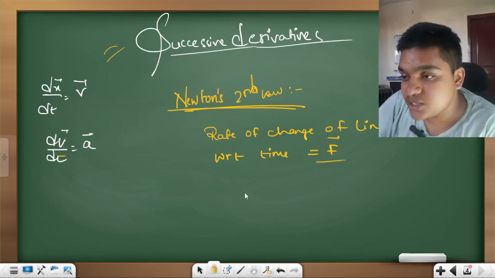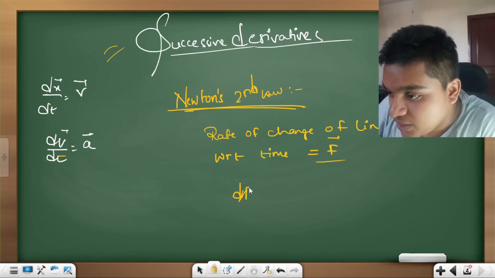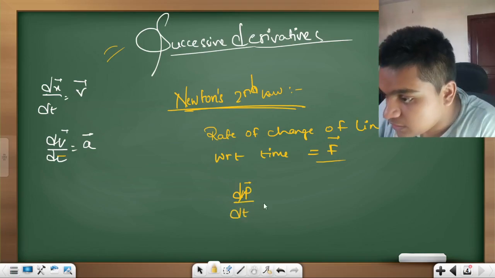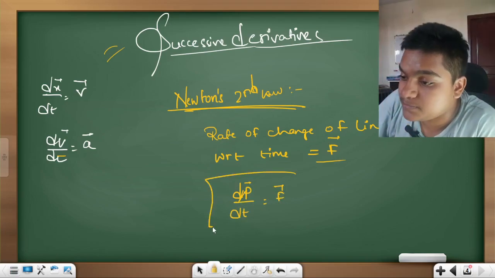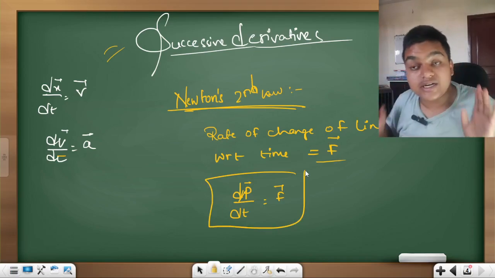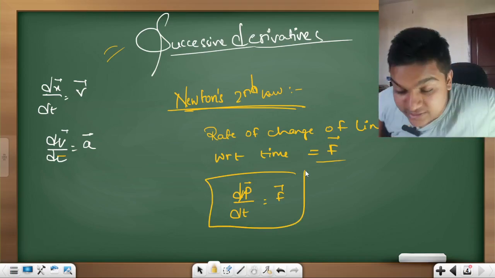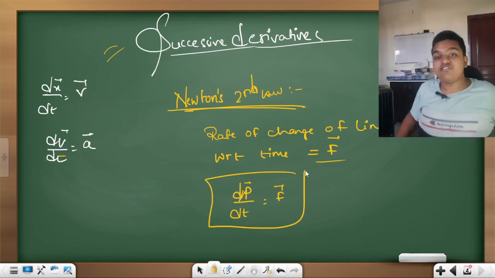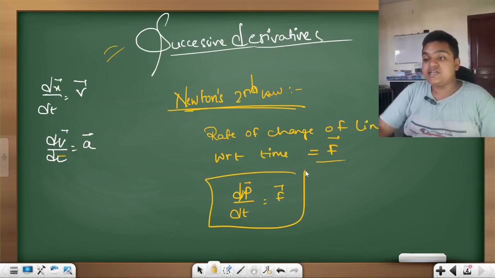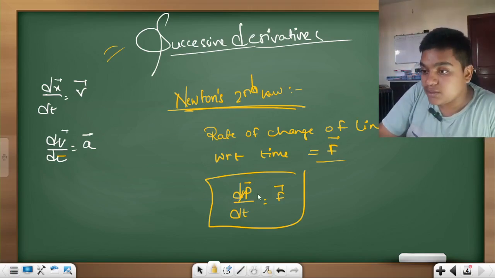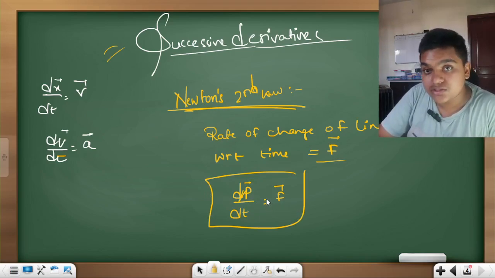How can you represent this? dp bar by dt gives you f bar. The rate of change of linear momentum with respect to time gives you force.